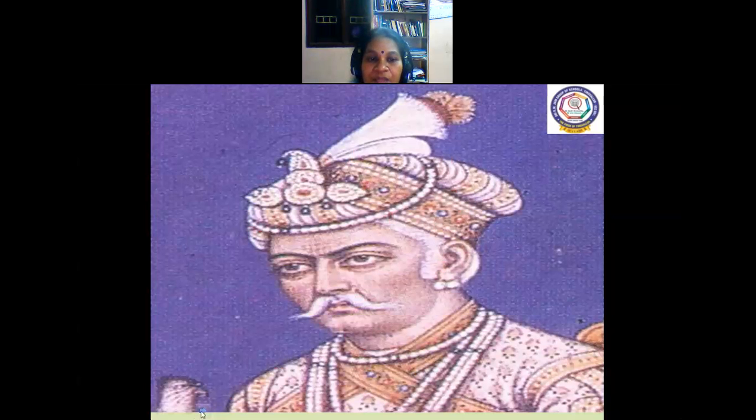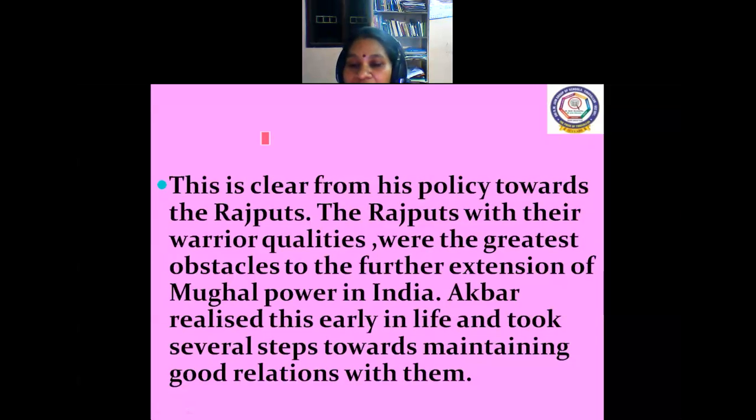See, this is clear from his policy towards the Rajputs, whose warrior qualities were the greatest. But actually, he defeated these Rajputs also. They were the greatest obstacles to the further extension of Mughal power in India. Akbar realized this early in life and took several steps towards maintaining good relationships with them. See, he defeated these Rajputs, but he also took steps towards maintaining a relationship with them.